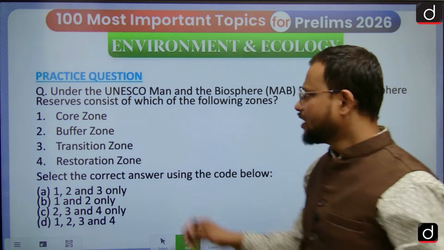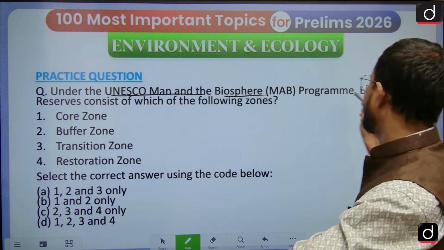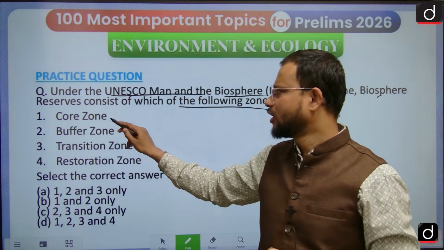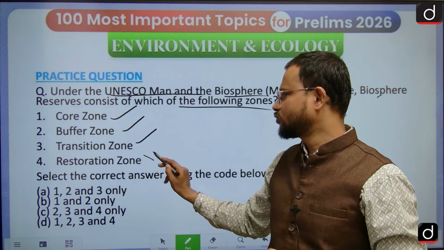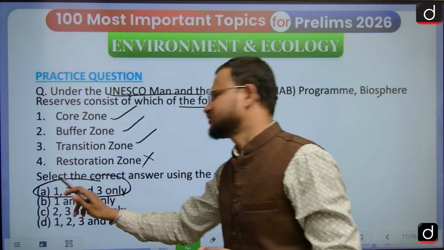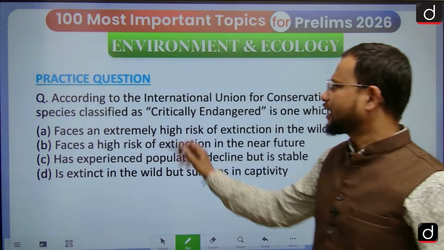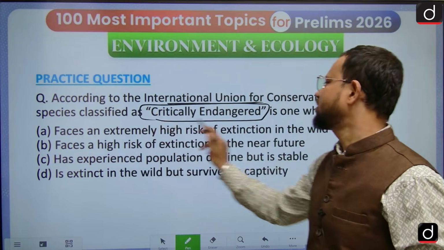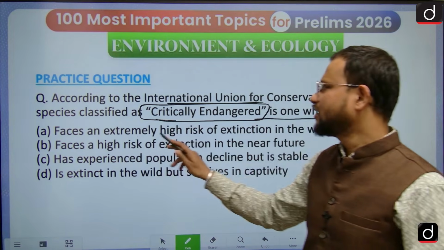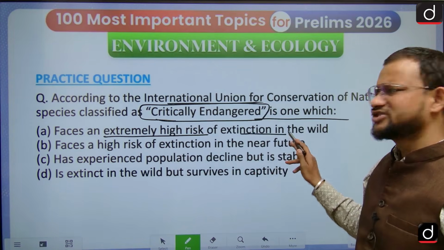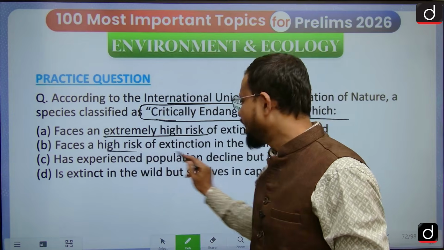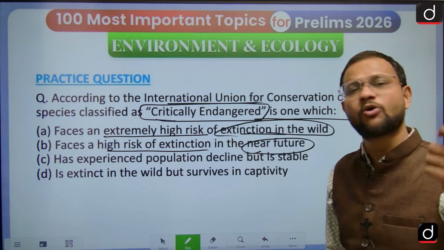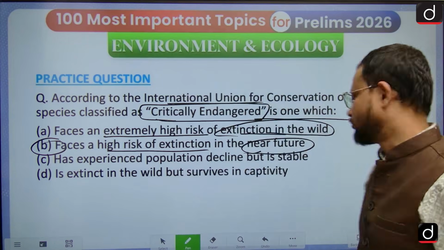Then, under UNESCO's Man and Biosphere Programme, a Biosphere Reserve consists of which of the following zones? I told you in the last session, you must be aware of core, buffer, transition, not a restoration zone. The answer to this is A. Next, according to the International Union for Conservation of Nature, the critically endangered category is one that faces an extremely high risk of extinction in the wild, not merely a high risk in the near future. So the answer to this question is B.